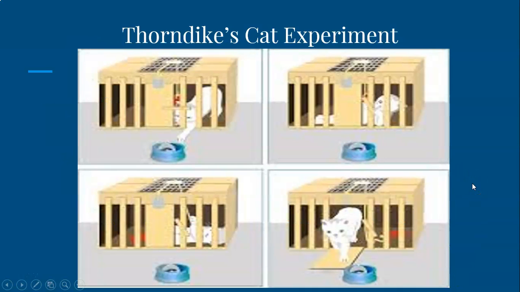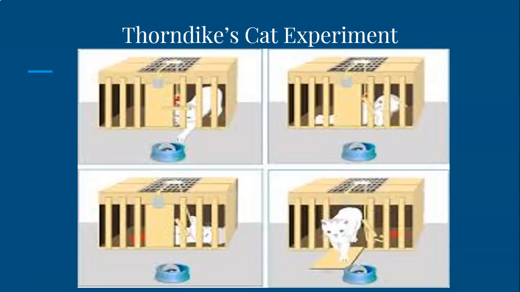So this picture gives an overview of Thorndike's cat experiment. In the first square, we see that the cat is trying to get to the fish, the food, whatever you want to call it. The cat is trying to get to the food, but he can't get to the food without getting out of the box.